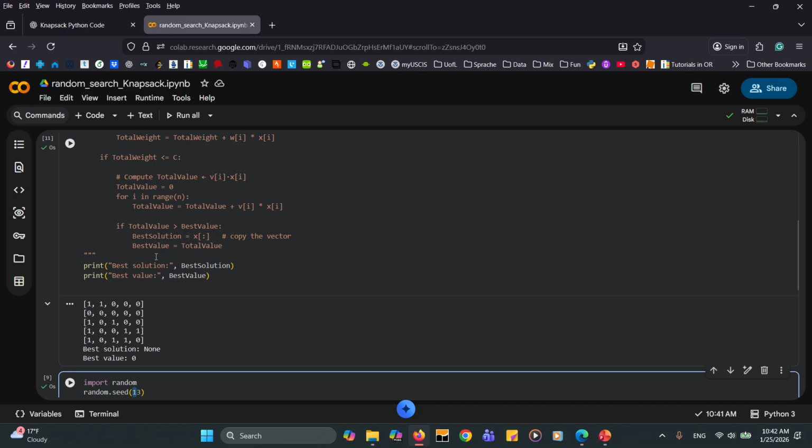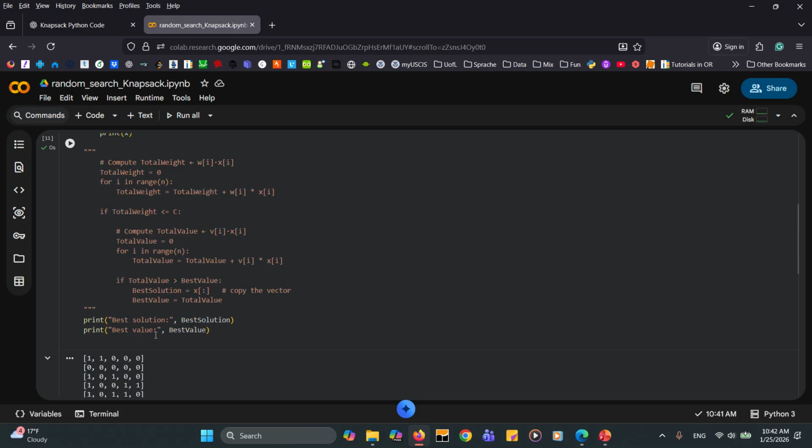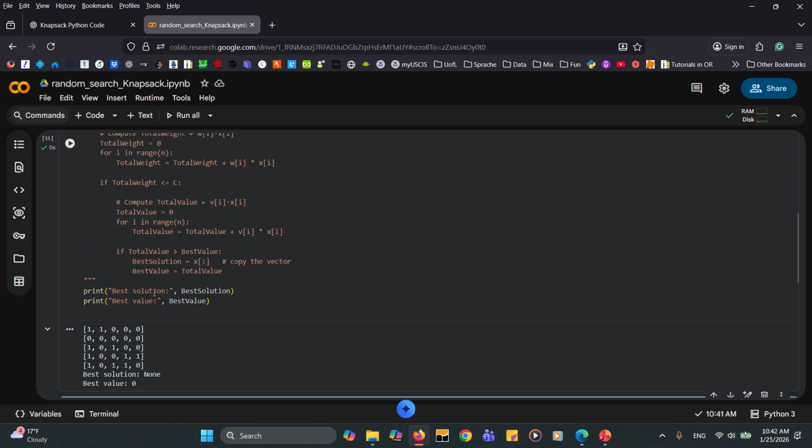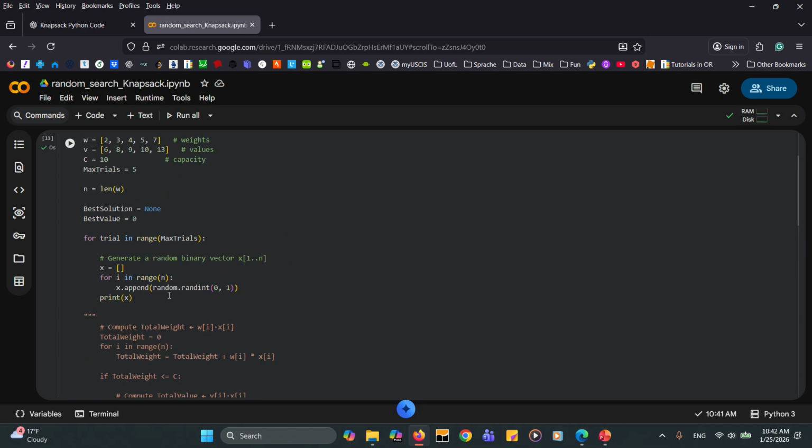The next one has 5 zeros, and so on. So we have 5 different solutions that are randomly generated, so they are not the same. And because we didn't do anything, the best solution is none, and the best value is also none. So now we can see how our code behaves.